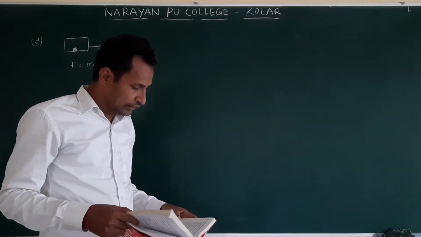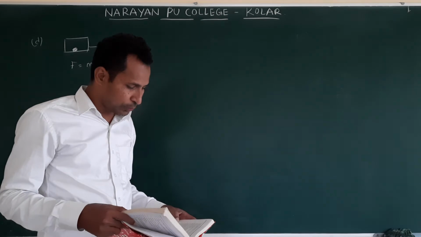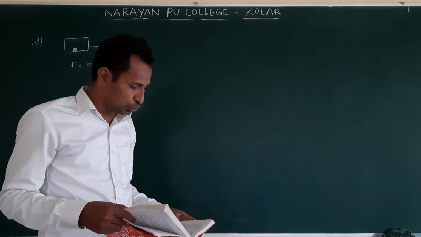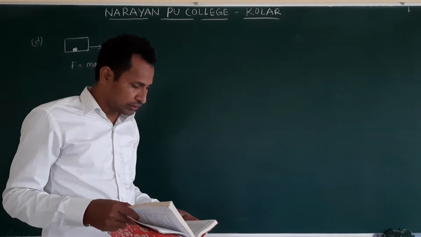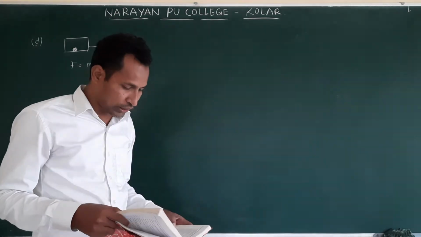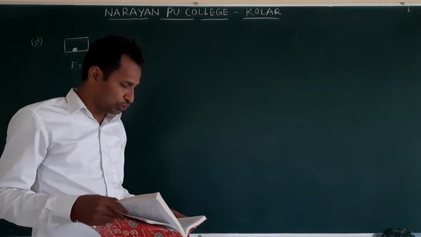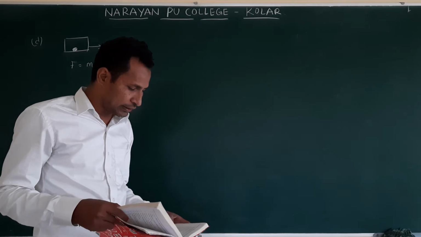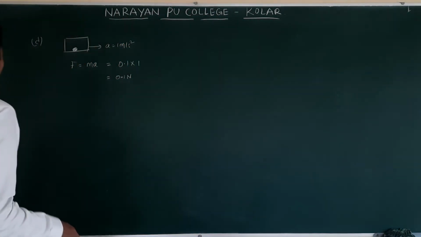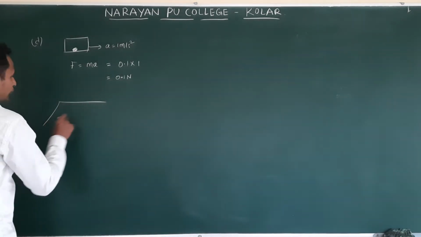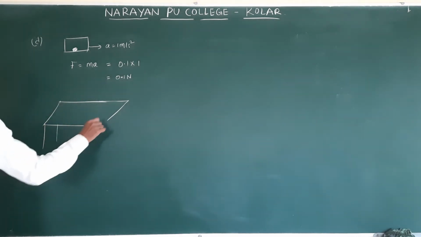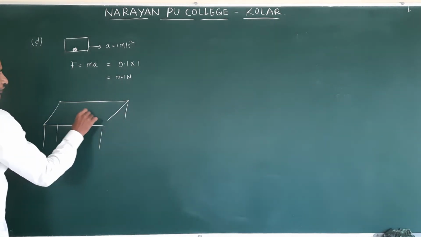One end of a string of length L is connected to a particle of mass m and the other to a small peg on a smooth horizontal table. If the particle moves in a circle with a speed v, the net force on the particle directed towards the center is... Here is the situation.